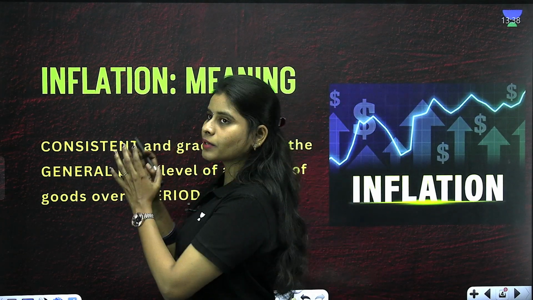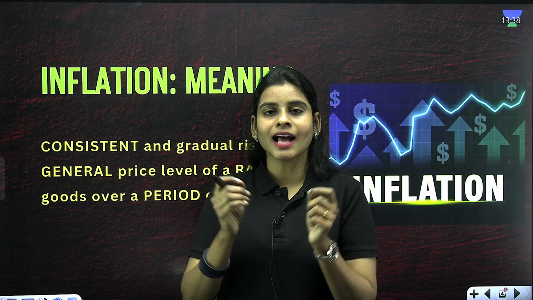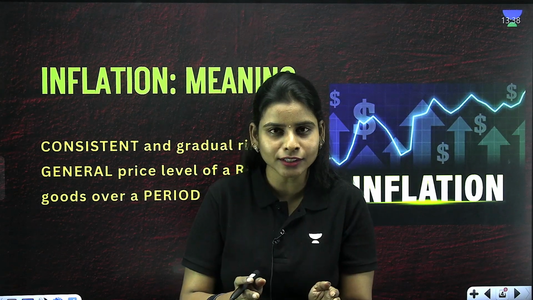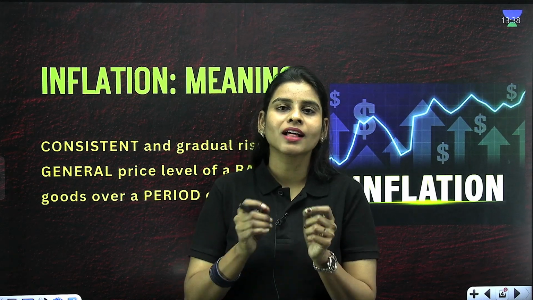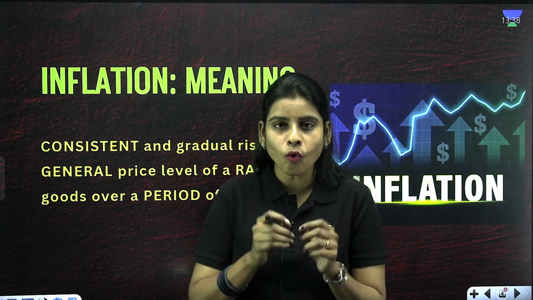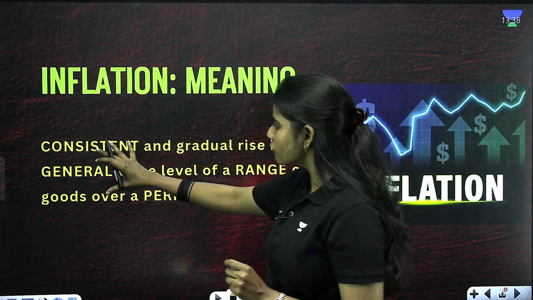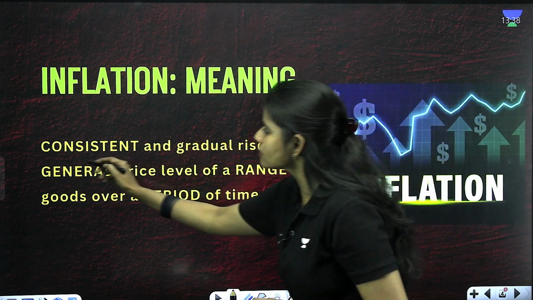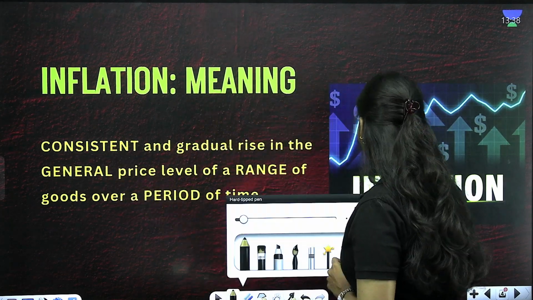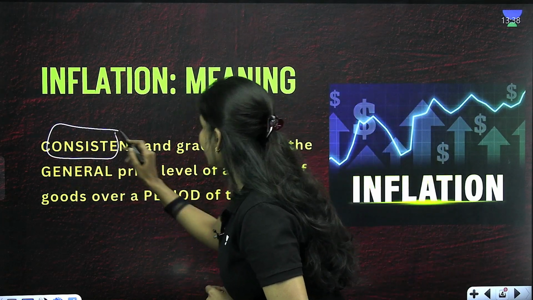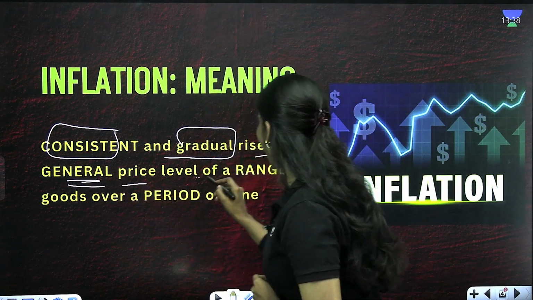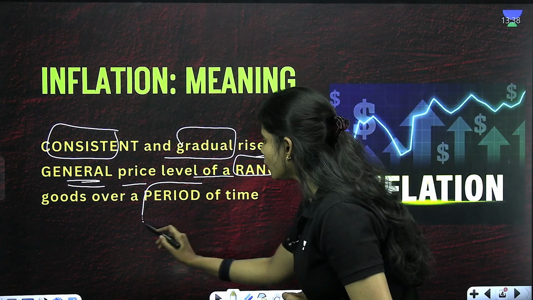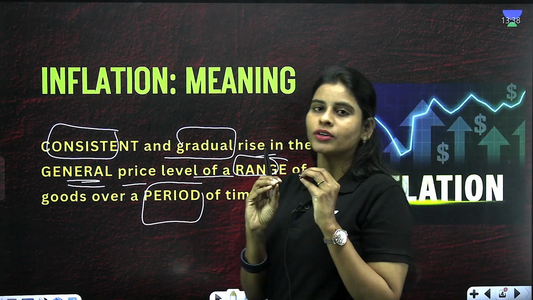It is not a price rise that is happening rapidly, or a price rise with respect to any one particular good or service in the country, but rather inflation is said to occur over a period of time. Okay, so if we see the definition of inflation, it is the consistent and gradual rise in the general price level of a range of goods over a period of time. So these are the keywords that you have to give focus to.